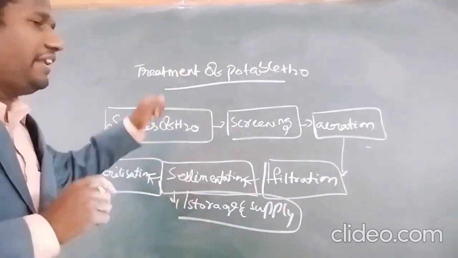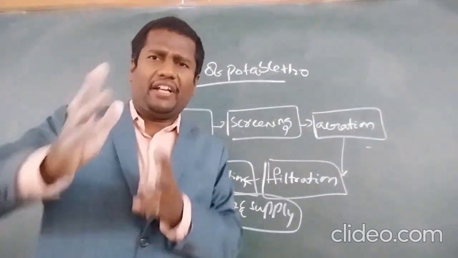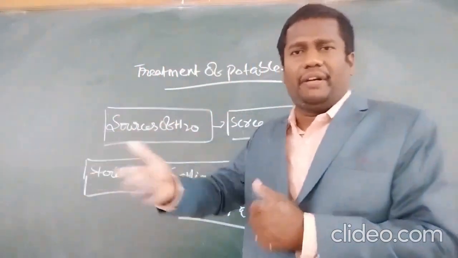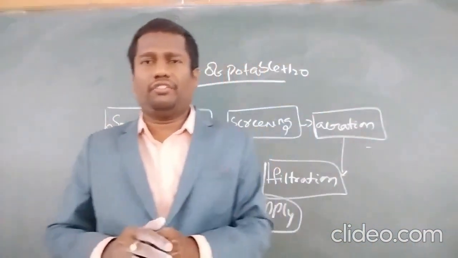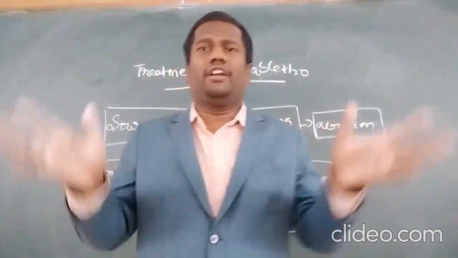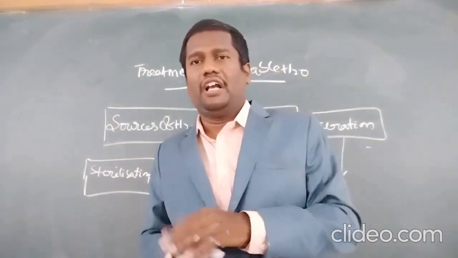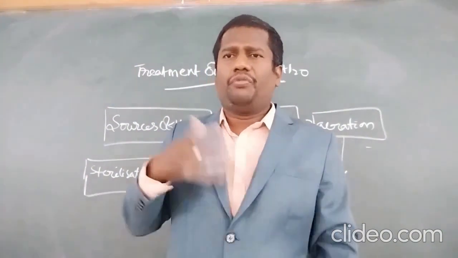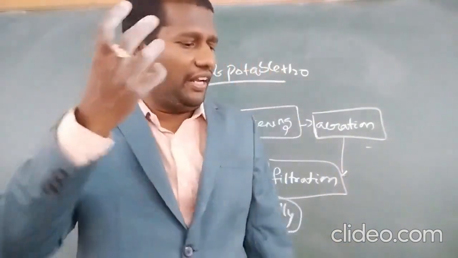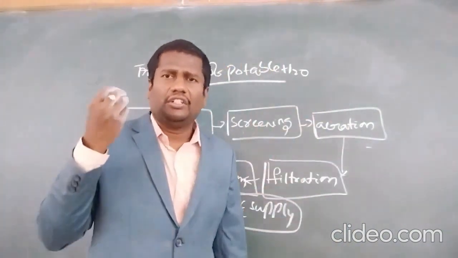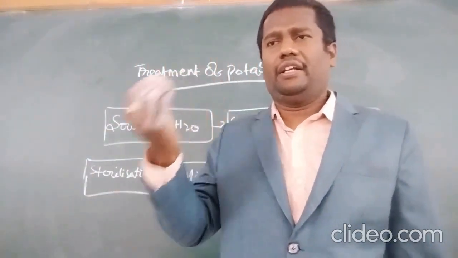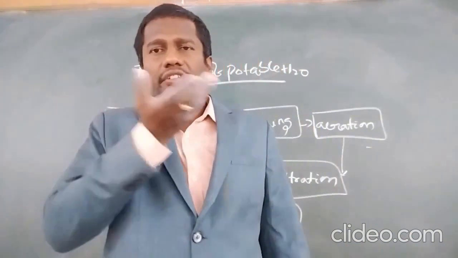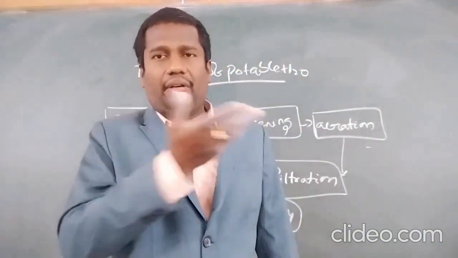Next one, sedimentation, otherwise called plain sedimentation. For example, you can take one large tank. The water is stored in the large tank for several hours, like 2 to 3 hours. If any small or lightweight particles like paper pieces, leaves, or dirt particles are there, these will float on the surface of the water.